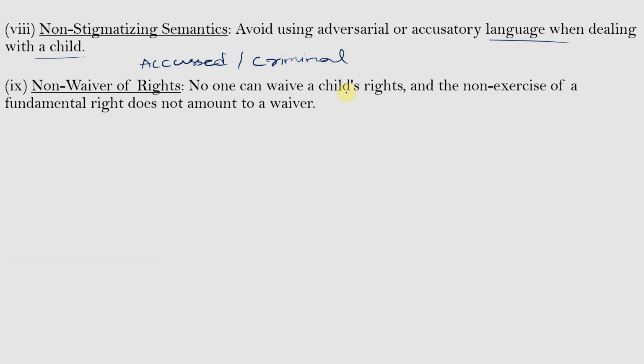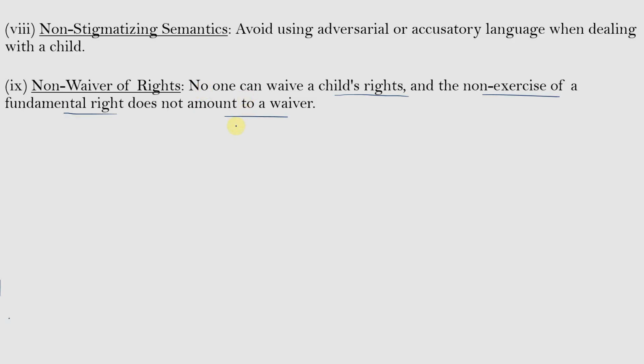No one can waive a child's rights, and the non-exercise of a fundamental right does not amount to a waiver. So, if a child has not exercised his right due to non-awareness or any other reason, that does not mean that his fundamental right is waived off. That is, his fundamental rights are not being removed.